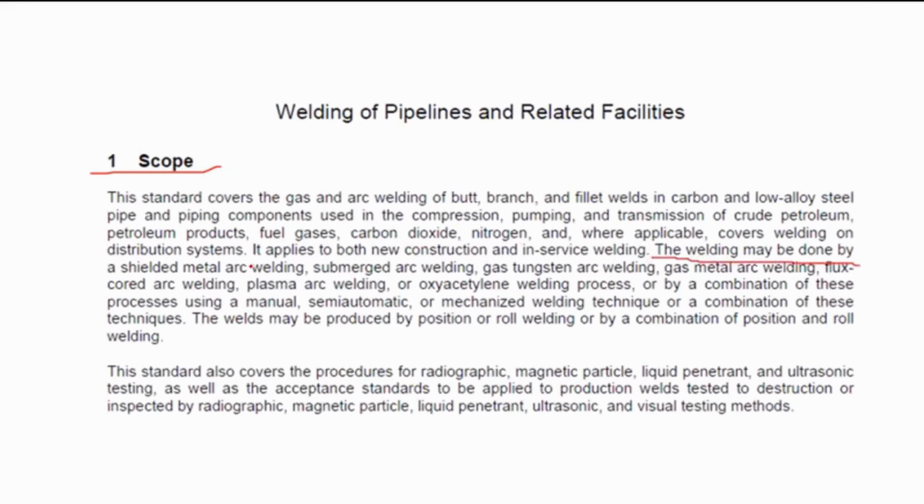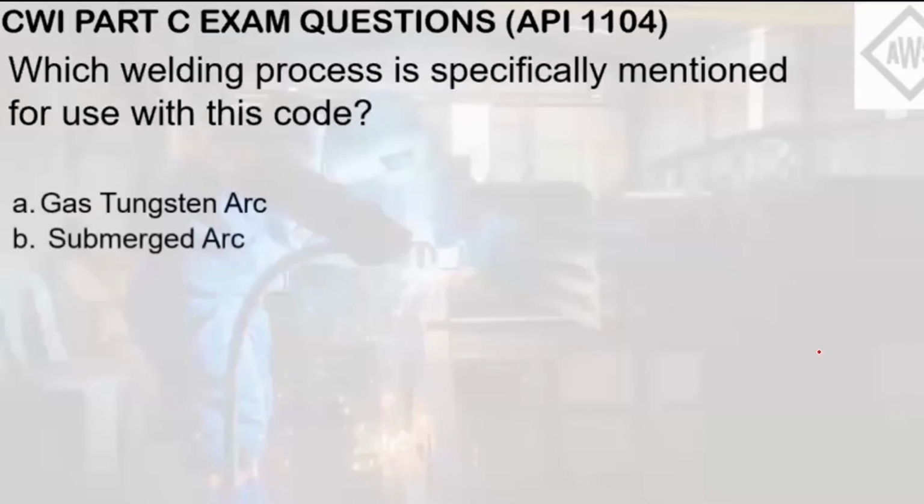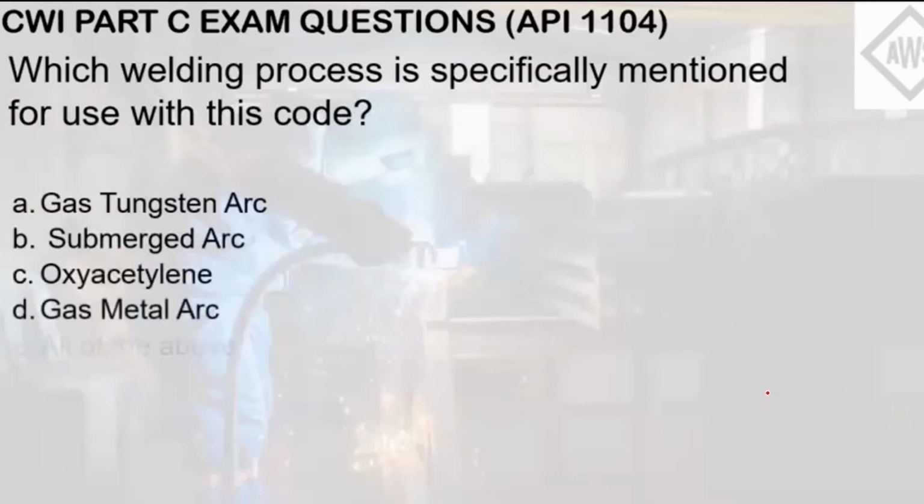The welding may be done by SMAW, SAW, GTAW, GMAW, and flux processes using manual, semi-automatic, or mechanized welding processes. If you compare it with the choices, gas tungsten arc, submerged arc, and gas metal arc are all mentioned, and oxyacetylene was also mentioned. So the answer here is all of the above, letter E.